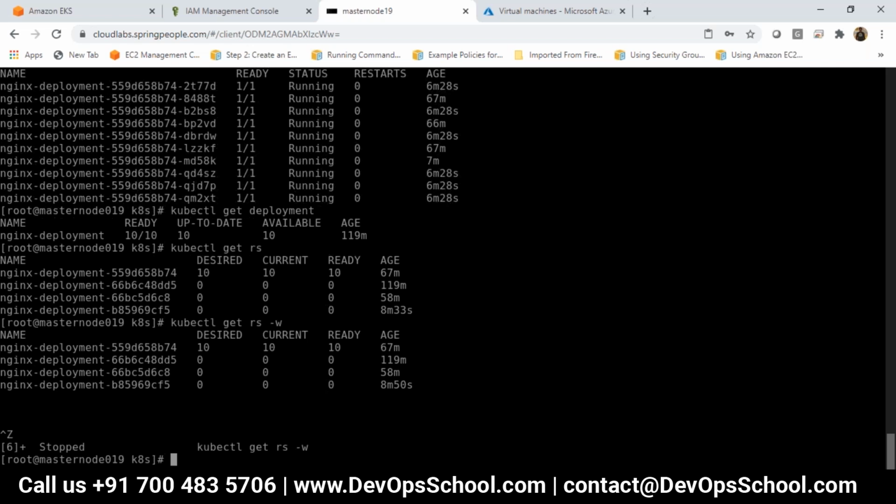Vertical means, say I'm running a pod with a 2 core processor and 2 GB of RAM. Later, when I see 80% utilization and the pod is not performing well, I will increase the processing from 2 core to 3 core, and RAM also I will increase. So I will get better performance.